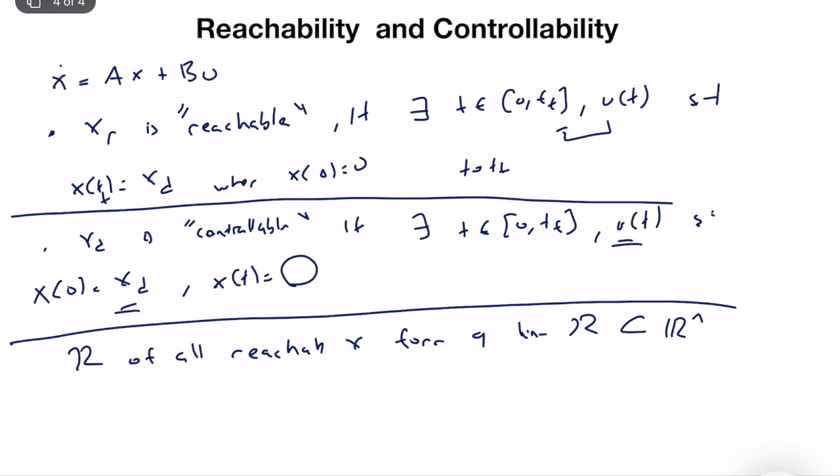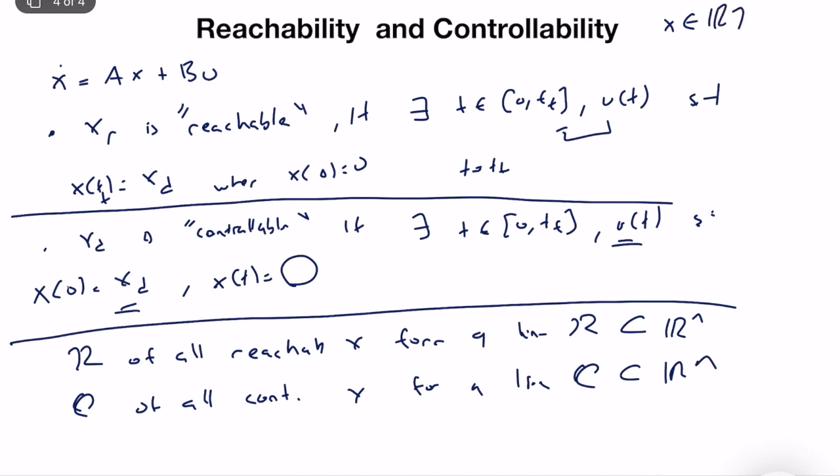Similarly, the set of all controllable states forms another linear subspace, and it's also a subset of Rn. Technically, all of the initial conditions for which we can find an input that drives the state to 0 form a vector space, a subspace of Rn, and we know that x is an element of Rn.